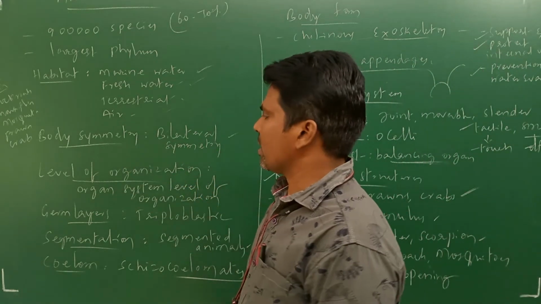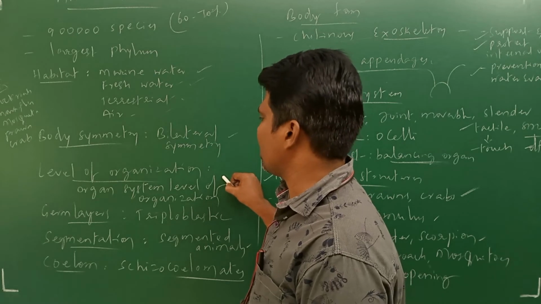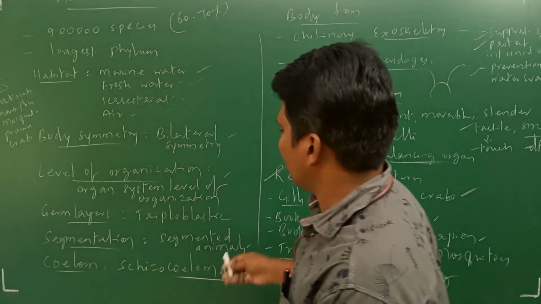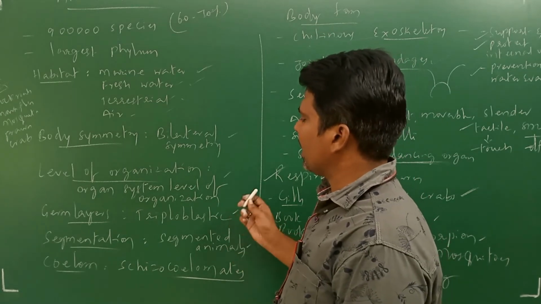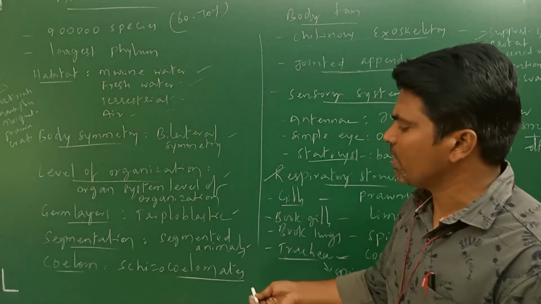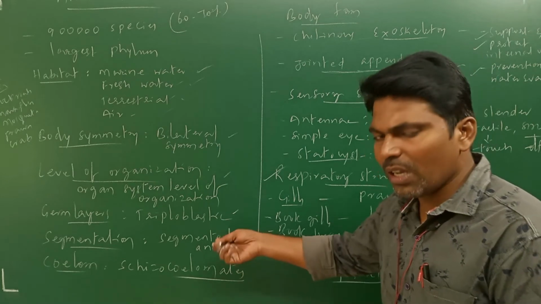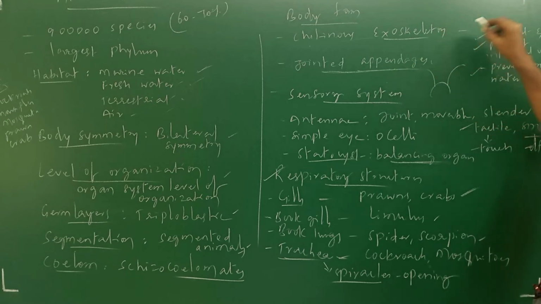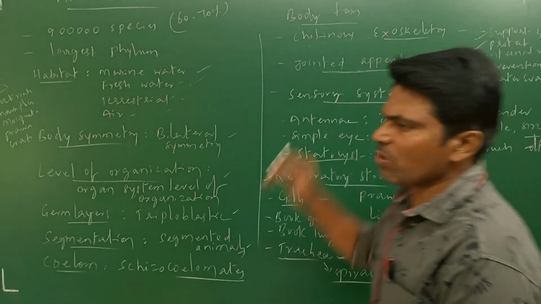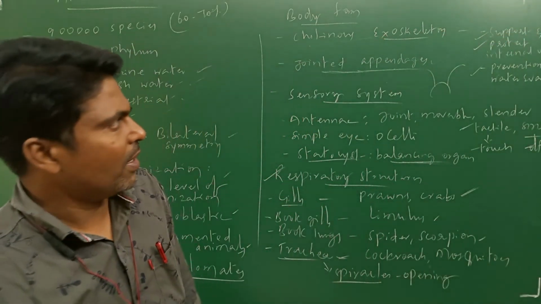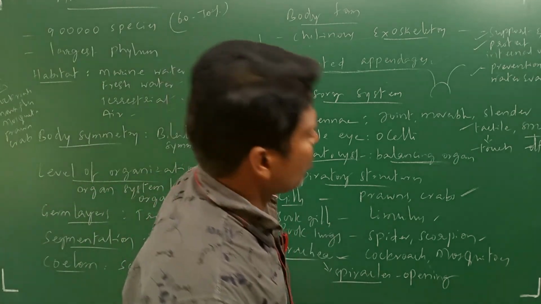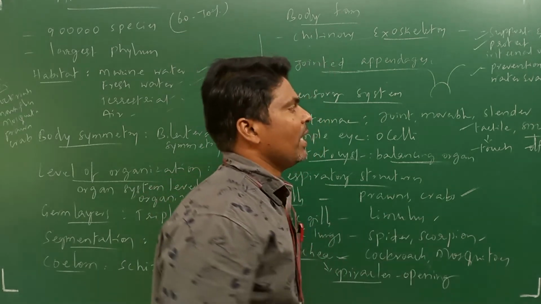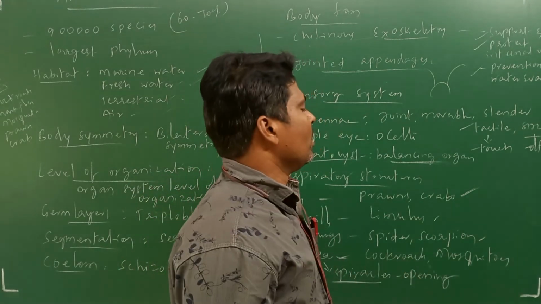Body symmetry is bilateral symmetry. The level of organization is the organ system level. They are segmented animals. They are triploblastic in germ layers. The coelom is schizocoelomate, anyhow a true coelom is present. Next, body form: a chitinous exoskeleton. Because of the chitinous exoskeleton these organisms exist on this earth, as it supports and protects internal organs from various things.